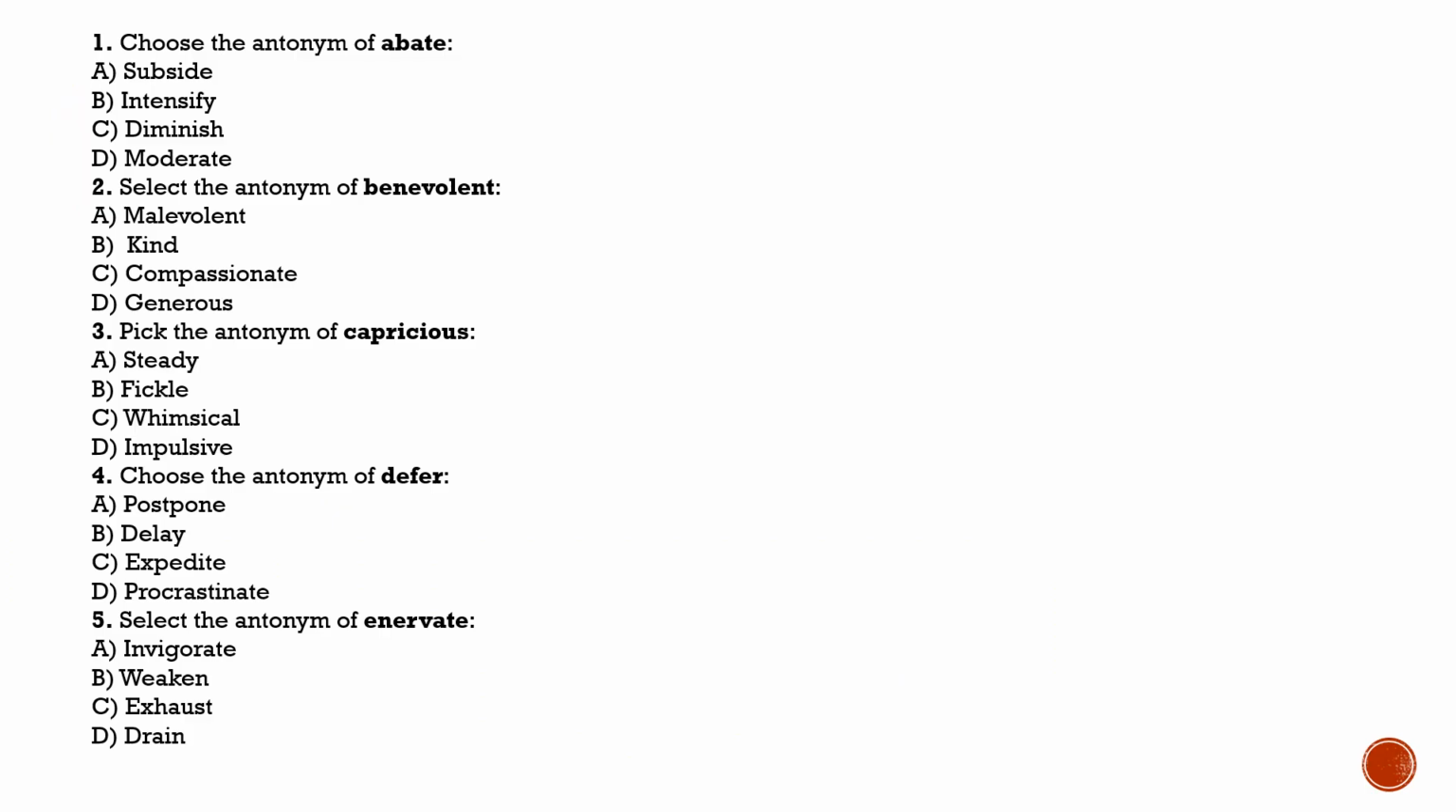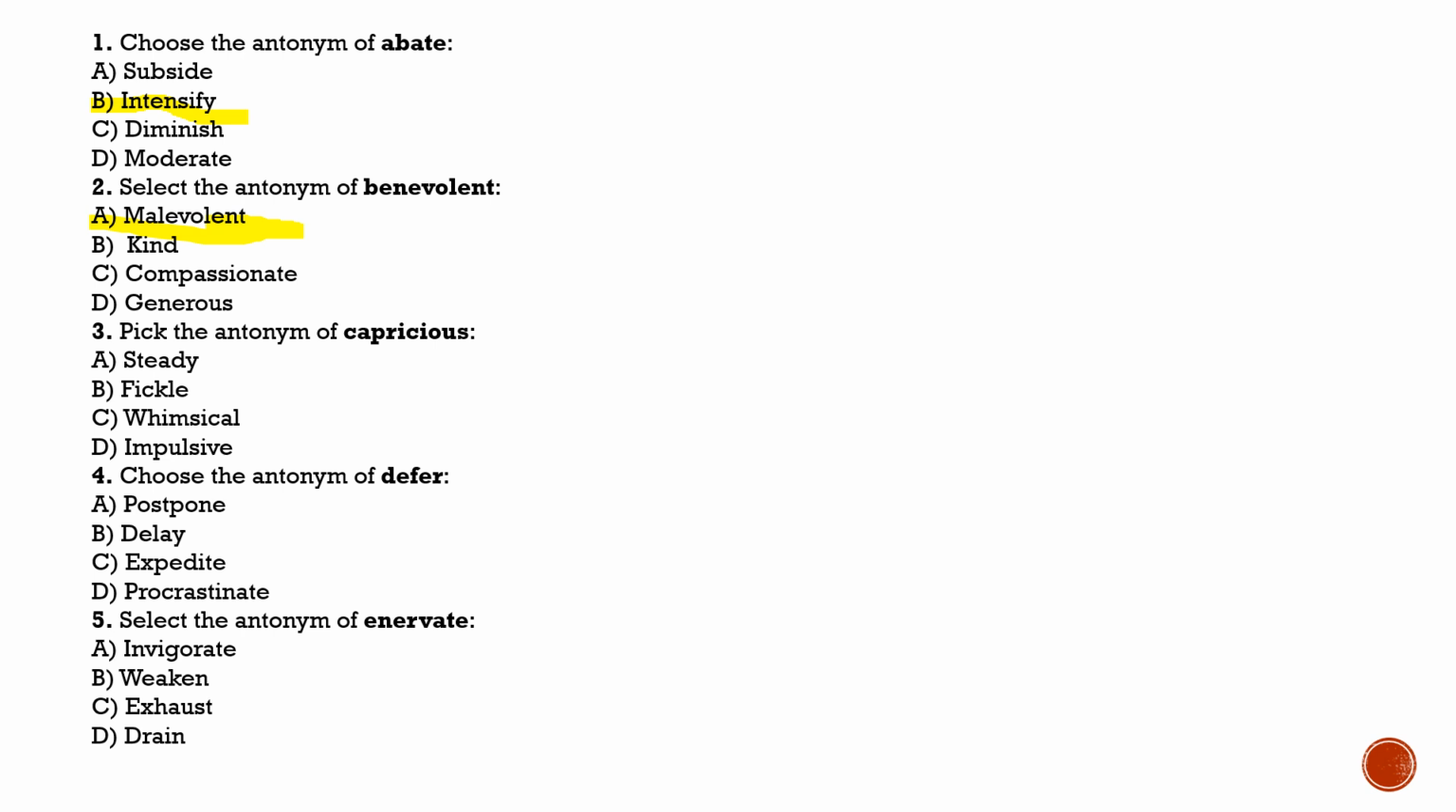Question number 1 is choose the antonym of abate. Abate means to reduce and the antonym for it will be intensify. So option B will be correct. Next question is question number 2. Select the antonym of benevolent. And benevolent means kind. And the antonym of it will be option A, malevolent.